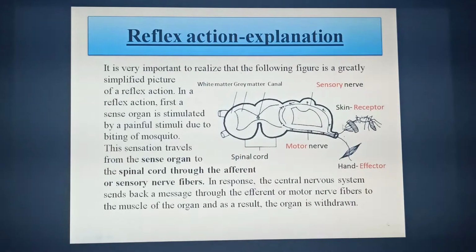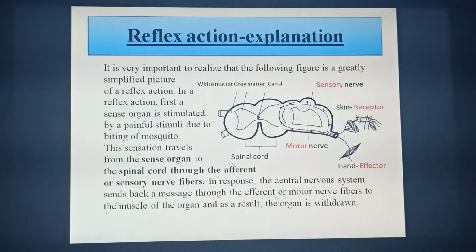This is the spinal cord. So this sensation travels towards the spinal cord through this neuron. So this sensation travels from the sense organ to the spinal cord through the afferent or sensory neurons or sensory nerve fibers.